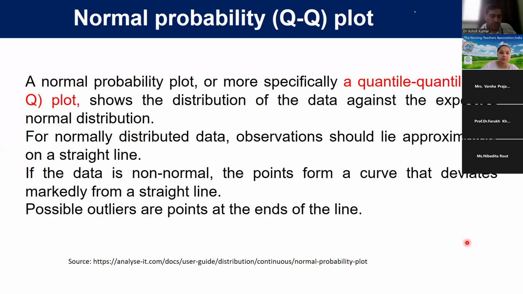I will show you. If the data is not normal, the points form a curve that deviates markedly from a straight line. Possible outliers are points at the end of the line. I will show you this QQ plot, how to make it and how to interpret it.